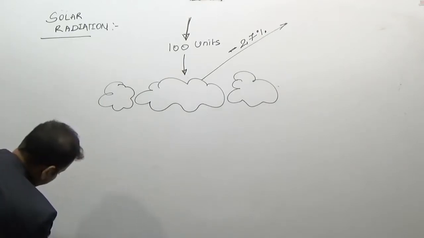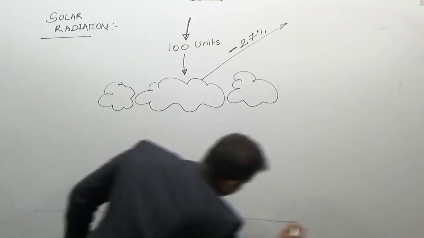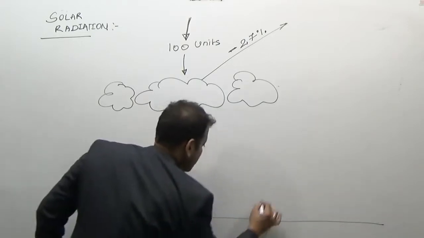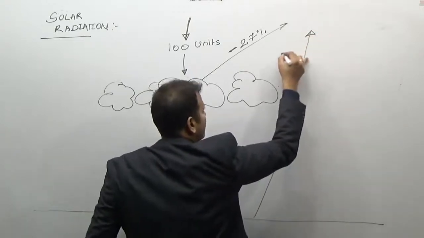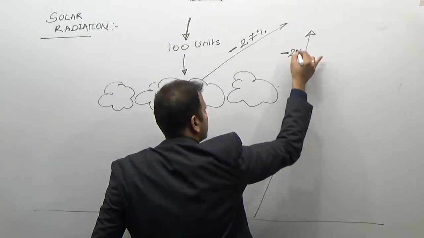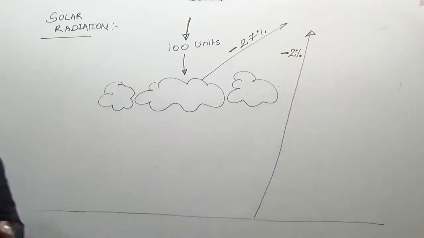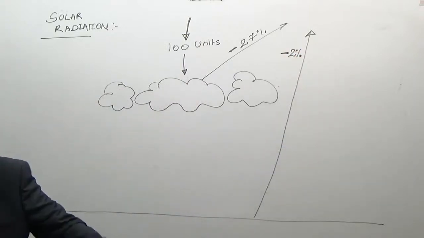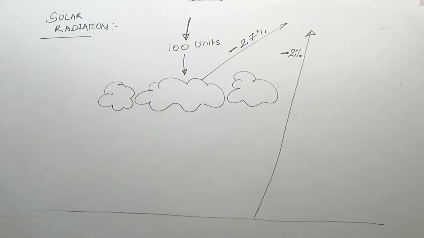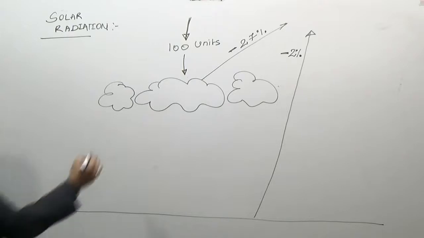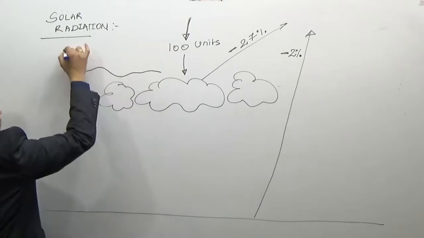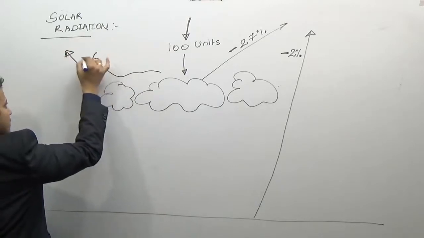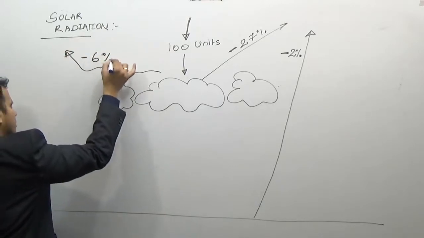If we take the ground surface here, 2% of the total solar radiation is reflected by the ice covered ground surface, while 6% is scattered back into the space.